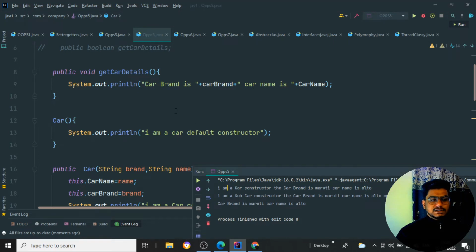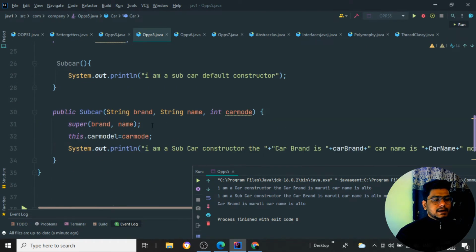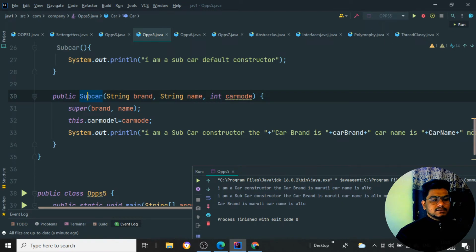You can see first it is going to run the particular car constructor, and the car brand is Maruti and the car name is Alto. So it is just setting the particular constructor value. First it is setting the parent values. Okay, done. Then it is coming back to this particular constructor.